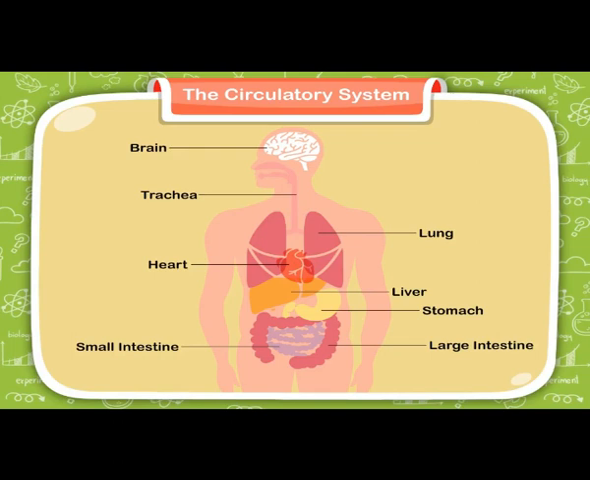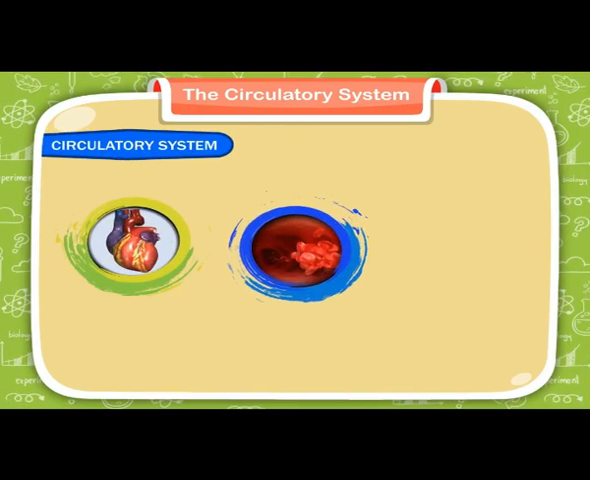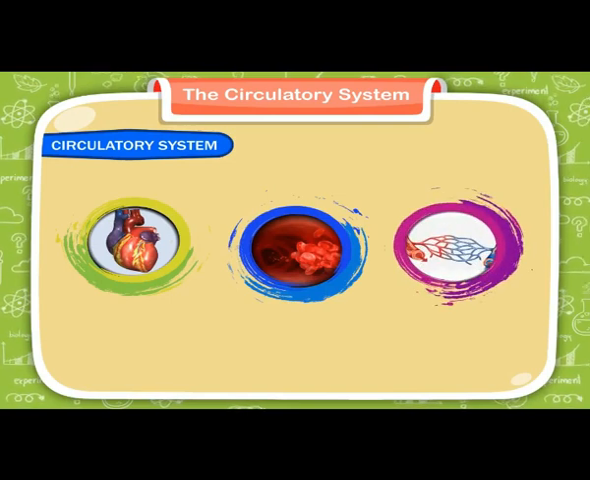So note the definition of the circulatory system. The organ system that transports different substances within our body is called the circulatory system. So what are the parts of the human circulatory system? The human circulatory system has three important parts. That is our heart, our blood and blood vessels. Together they make up the circulatory system.